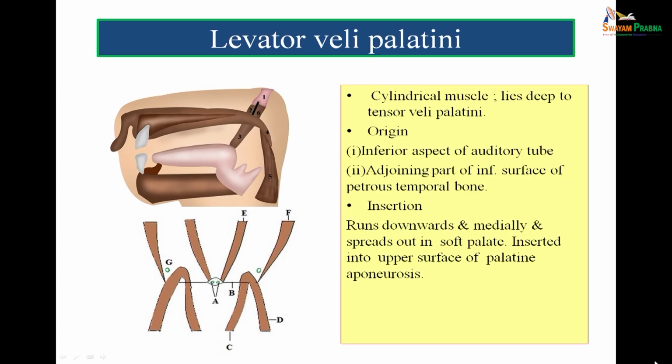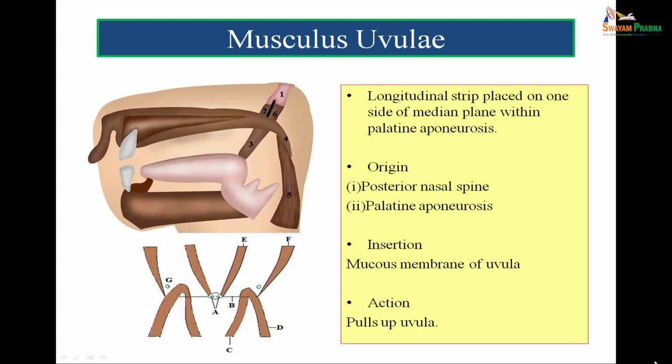So, this muscle, levator veli palati, closes the nasopharyngeal isthmus along with the palatopharyngeus muscle. We will see later on how that happens. So, actions of levator veli palati, once again I reinforce: it elevates the soft palate and closes the pharyngeal isthmus. It opens the auditory tube like tensor veli palati muscle. Now, we come to the musculus uvulae.